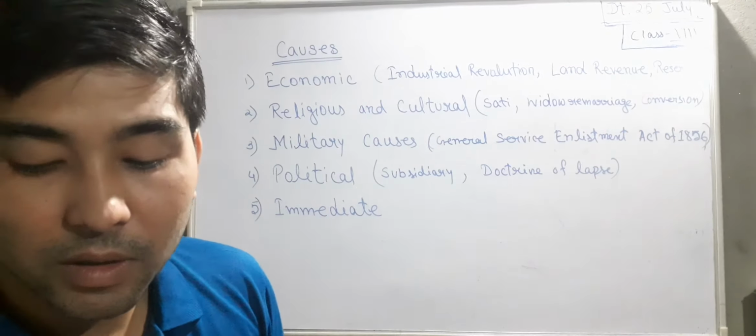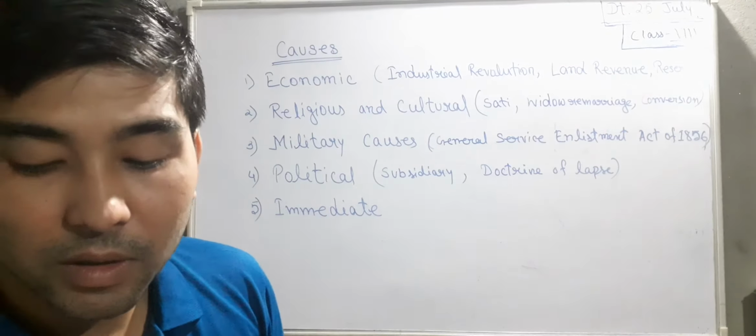Next, now you can see the outbreak of the revolt. On 9 May 1857 in Meerut, soldiers mutinied, revolted, and those soldiers who revolted against the British got imprisonment of 10 years.